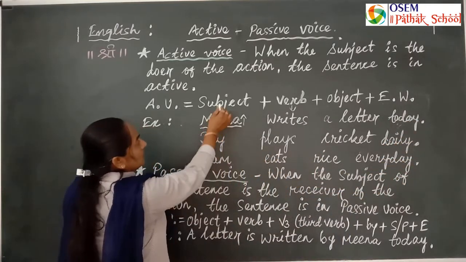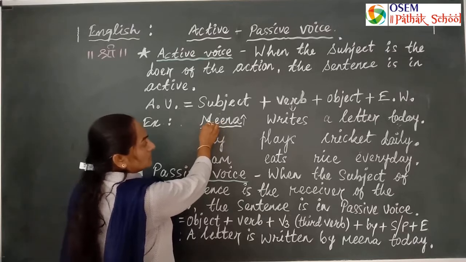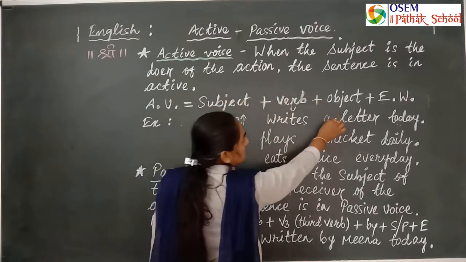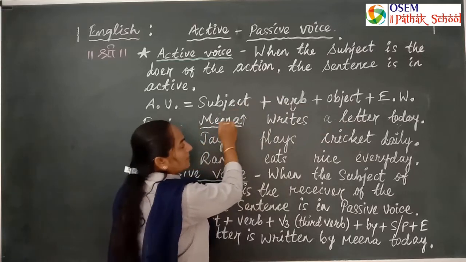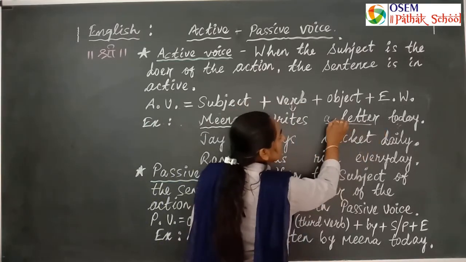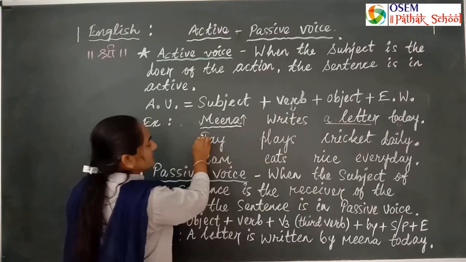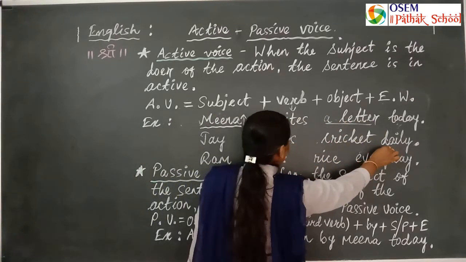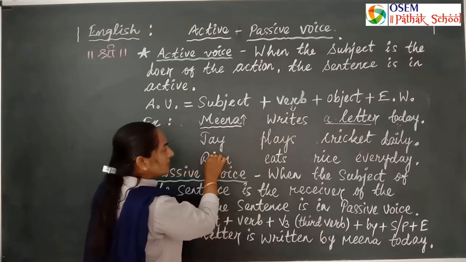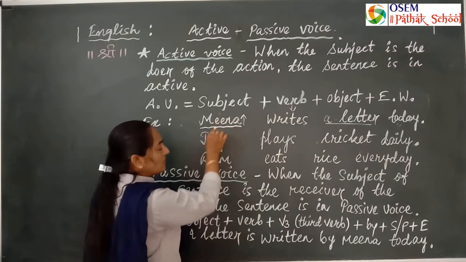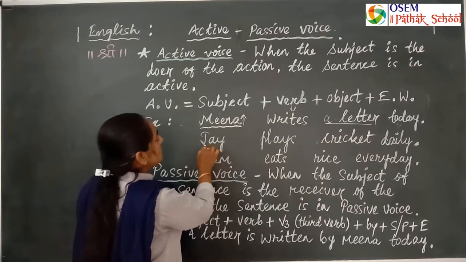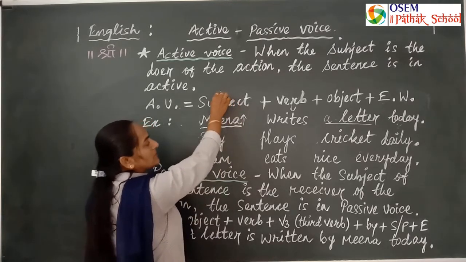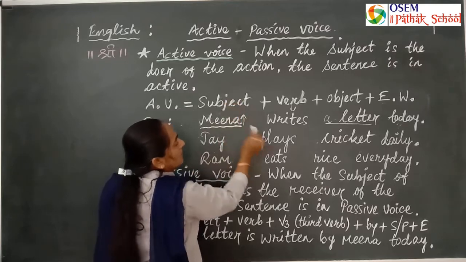Who is the doer of the action? Meena. Meena is the subject. What is the object? Which action is done by Meena? She writes a letter. Second example: Jai plays cricket daily. Who plays cricket? Jai. If we ask the question with who, we get the subject or pronoun.